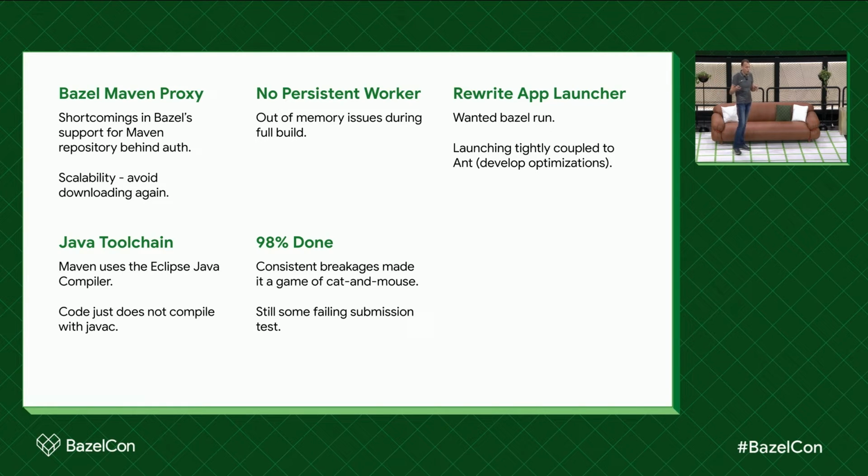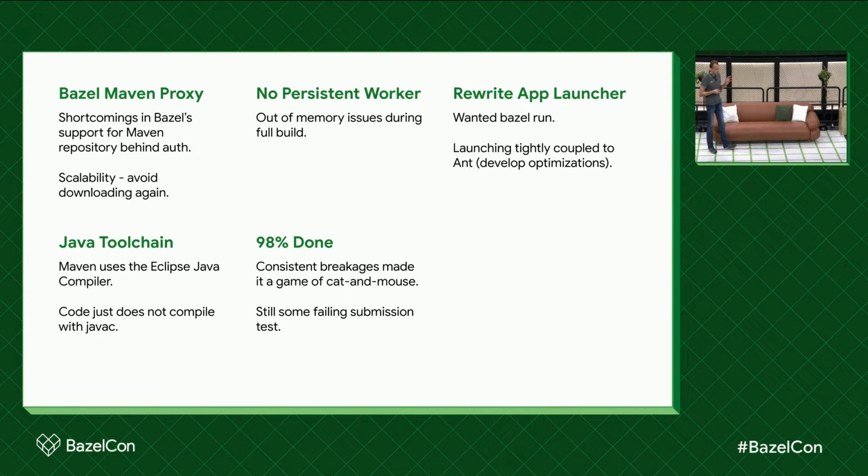We had to do a little bit more to make it work or to make it efficient. For example, we had to rewrite our application launcher because, as I said, initially a lot of launching logic was still in Ant. So we had to pull it out and make sure that we have a pure Java-based or pure process-based solution that we can use with Bazel run. That, of course, caused a little bit of complications because Bazel run is running it not from the working directory as in the sandbox, but we got that sorted out.